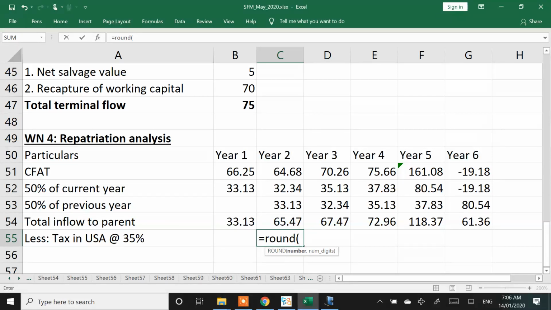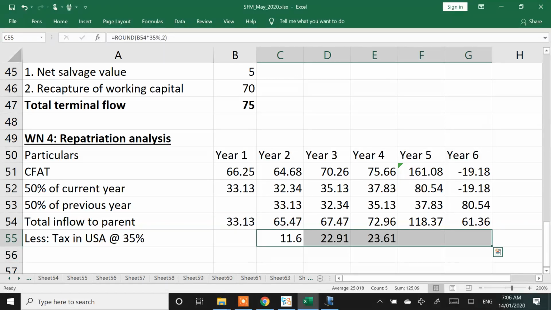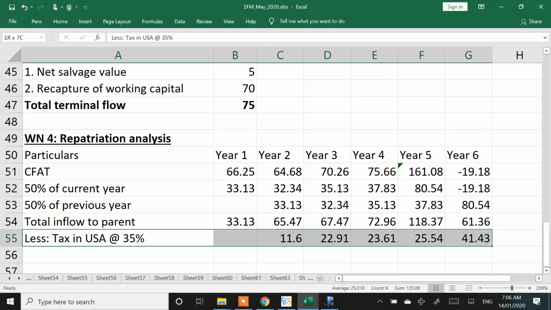They will get a credit. In both the countries, taxes are paid a year later. So I take this number, multiply with 35%. Okay, sorry. Before this, I'll have to do an adjustment.